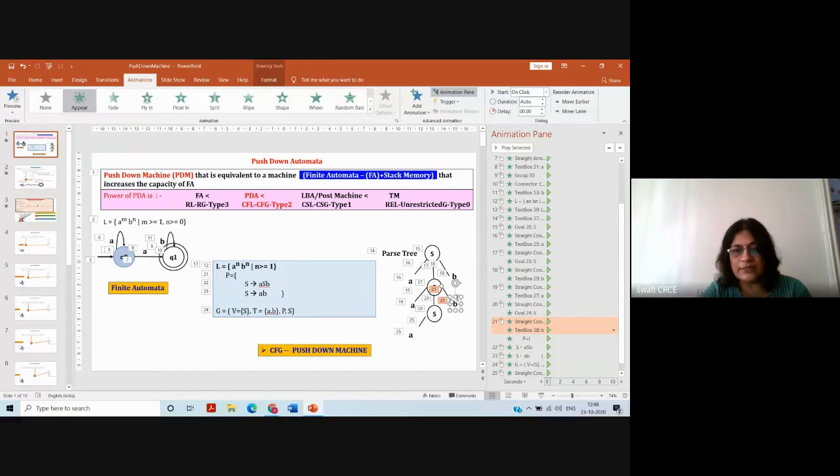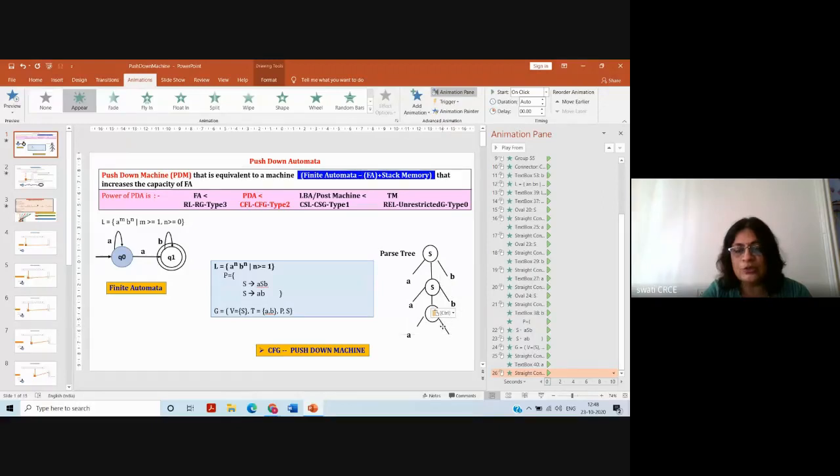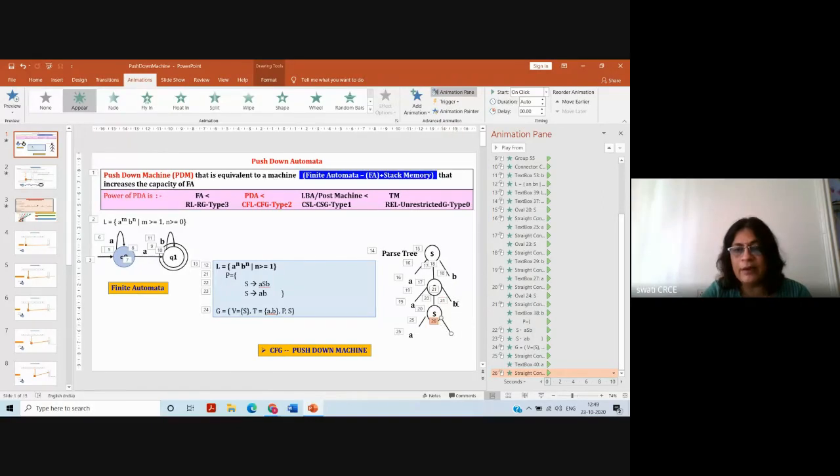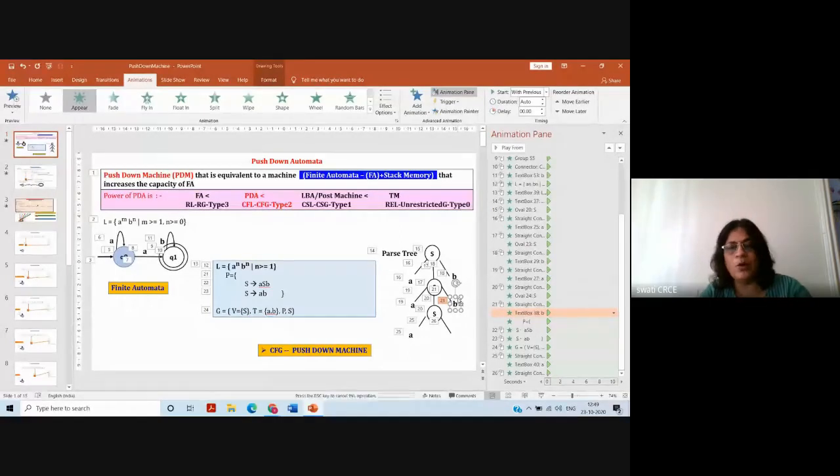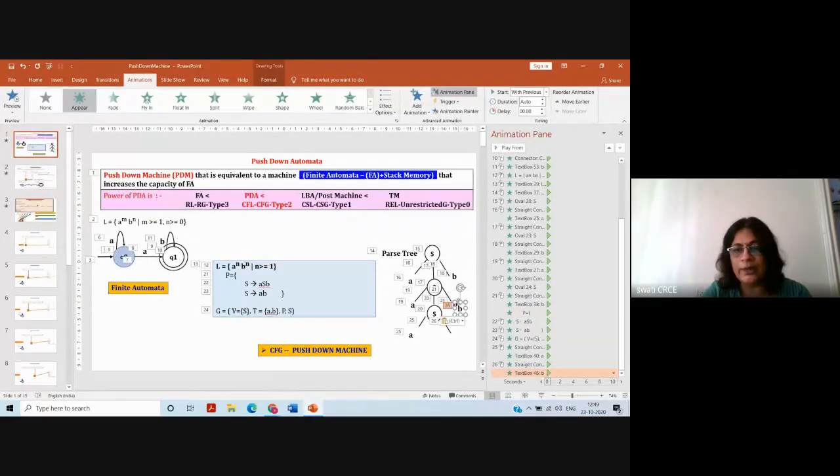So here what we are saying is that S is represented in terms of S, S is represented in terms of S, and to stop the recursion, we are saying that S is equal to AB. So at the end, we will be applying the rule to stop the recursion as S is equal to AB.